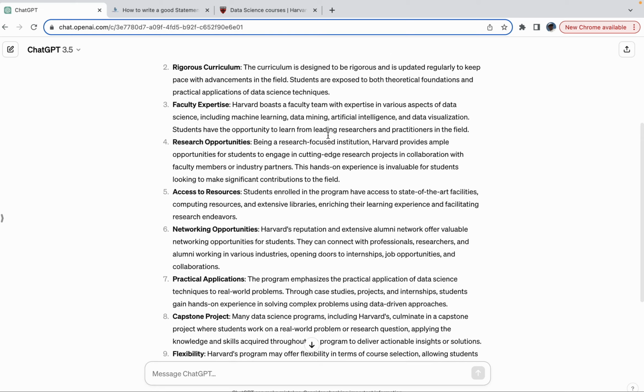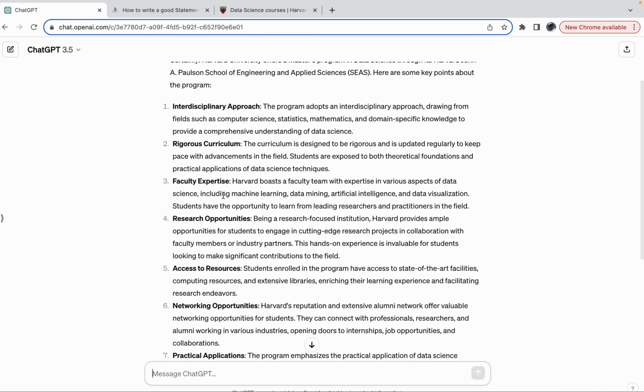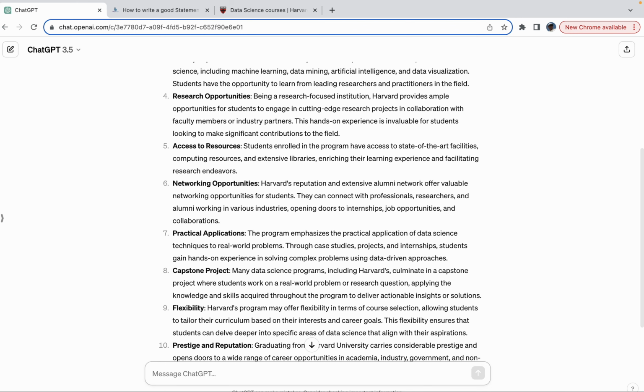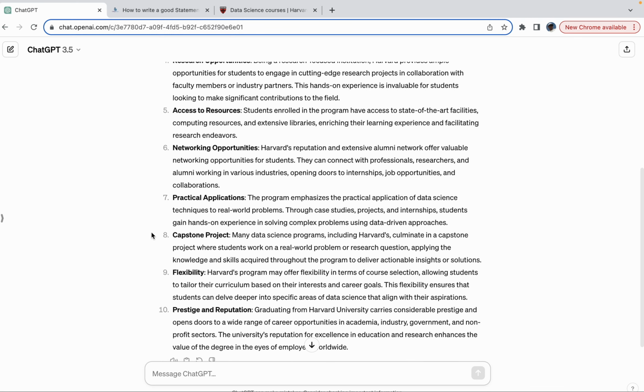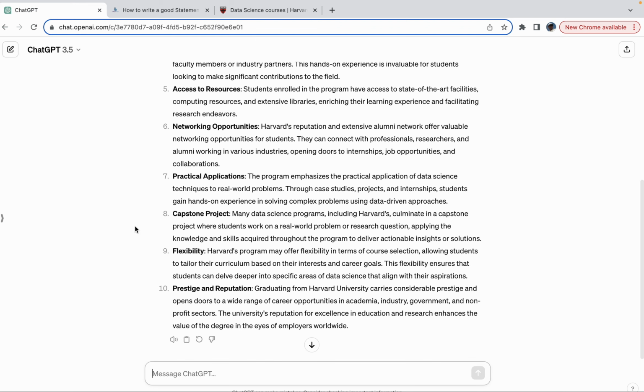As you can see, it has research opportunities, faculty expertise, and networking opportunities, which is one of the reasons you're going to Harvard or a top-ranked college. It does involve a capstone project, which some people love and some don't, but in my personal opinion, that's a good way to get some practical experience if you haven't had any.